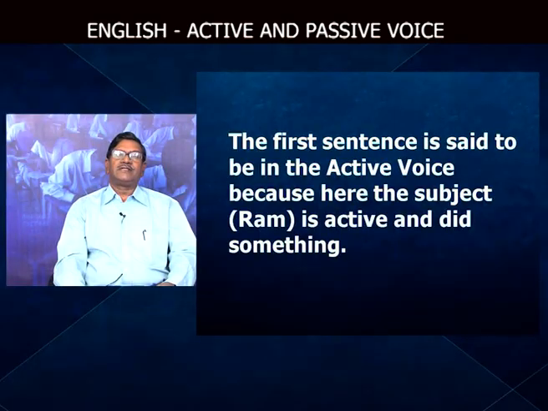So, when the object in the active voice becomes the subject in the passive voice and gains importance, the verb in the active voice undergoes a change. The first sentence is said to be in the active voice because here the subject is active and did something. When the subject is active, the sentence is said to be in active voice.